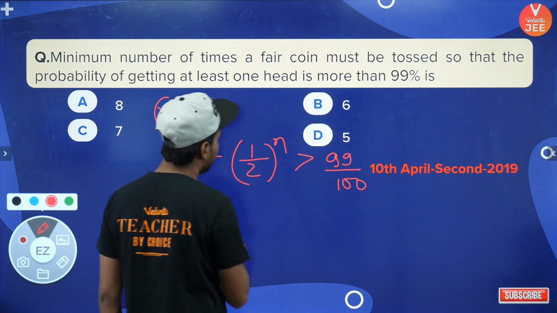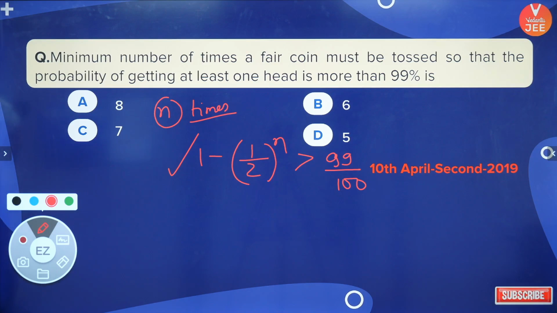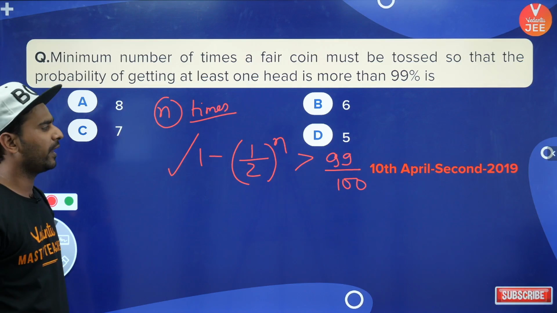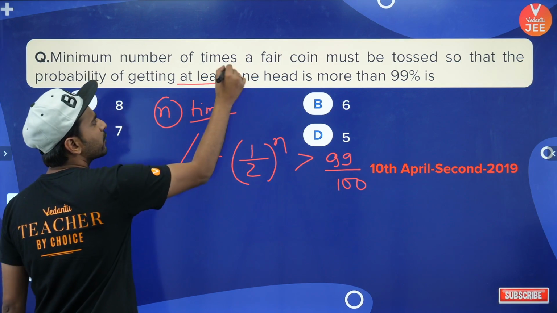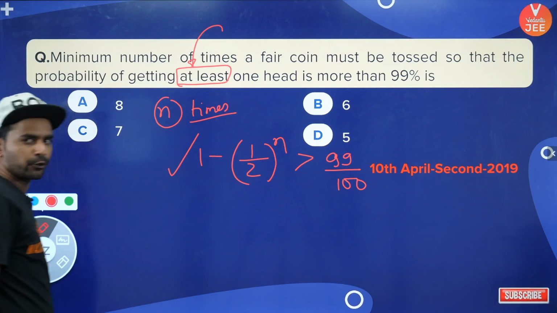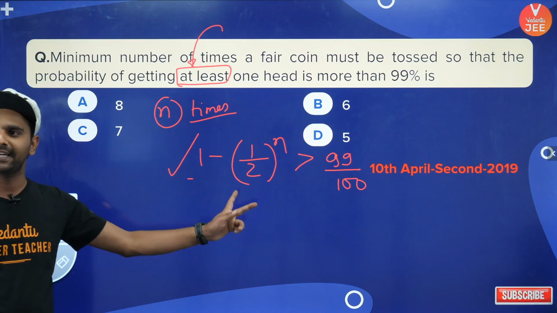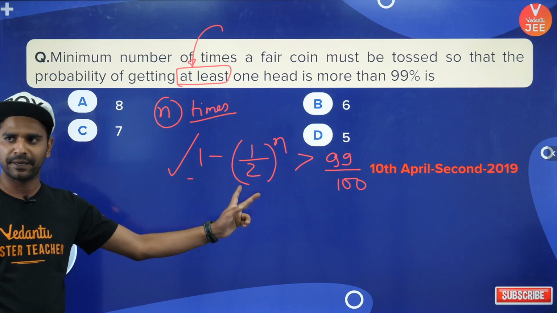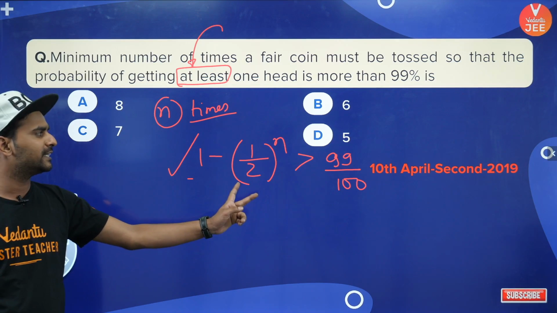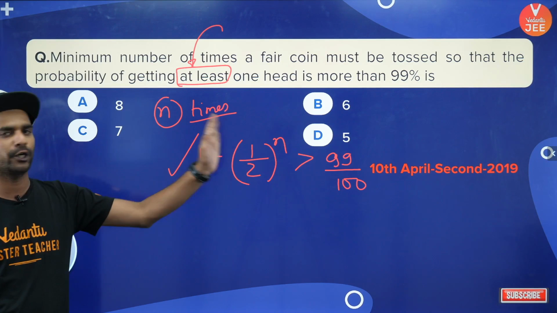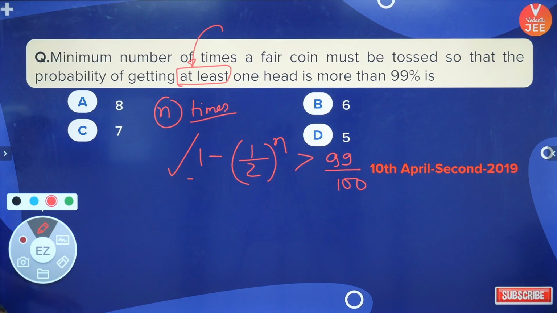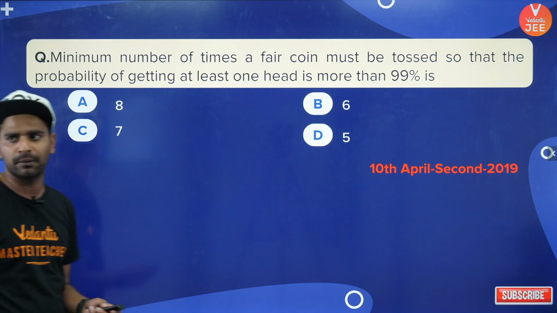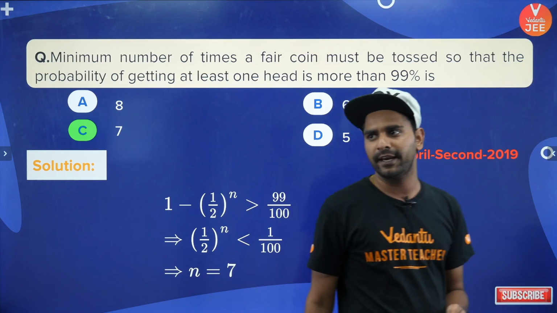Yes, so this I can write down, and I want this probability to be greater than 99%, that is 99/100 से ज़्यादा करना है. So what is the first natural number n coming? That has to be my answer, guys. So just need to solve this inequality and you guys will get your answer. So what is the trick over here? Whenever the question is about at least, total probability minus none head. None head means all the tails, 1/2 into 1/2 till n times. This probability we want to be greater than 99/100, and hence we can solve the problem from here very easily.